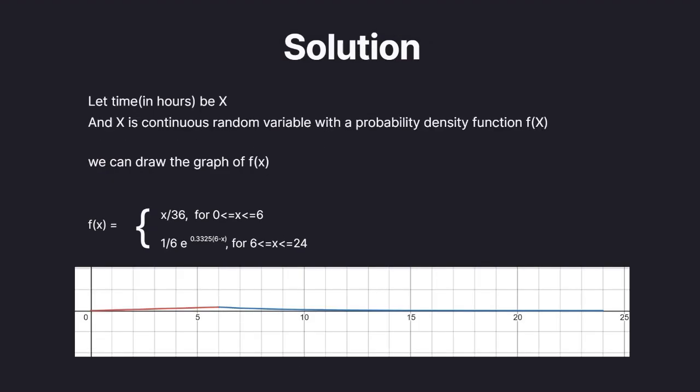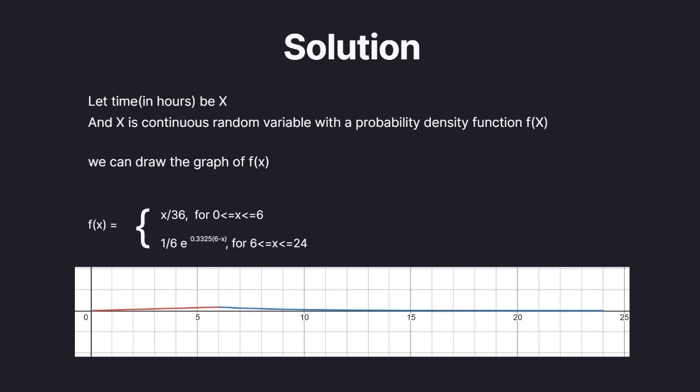Let time in hours be x, where x is a continuous random variable with a probability density function f of x. We can draw the graph of f of x, as we know that f of x is equal to x divided by 36 for x from 0 to 6 hours, and 1 by 6 multiplied by e raised to the power of 0.3325 times (6 minus x) for x changing from 6 to 24. As we can see in the graph, there are two parts.